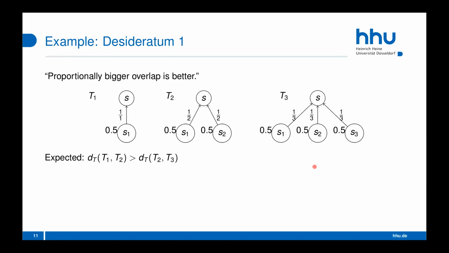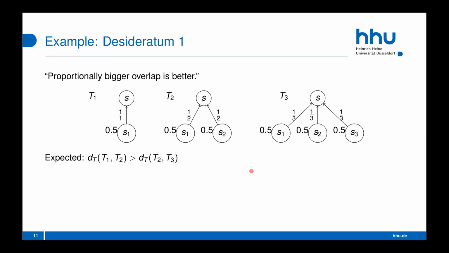First of all, we said that a proportionally bigger overlap is better. So what does that mean? In this example, we have a statement S supported with another statement S1. In another tree here, we have the same statement S and the same supporting statement S1, and another statement S2 on the same level. And in the third graph, we have the same as in T2, but another statement S3.